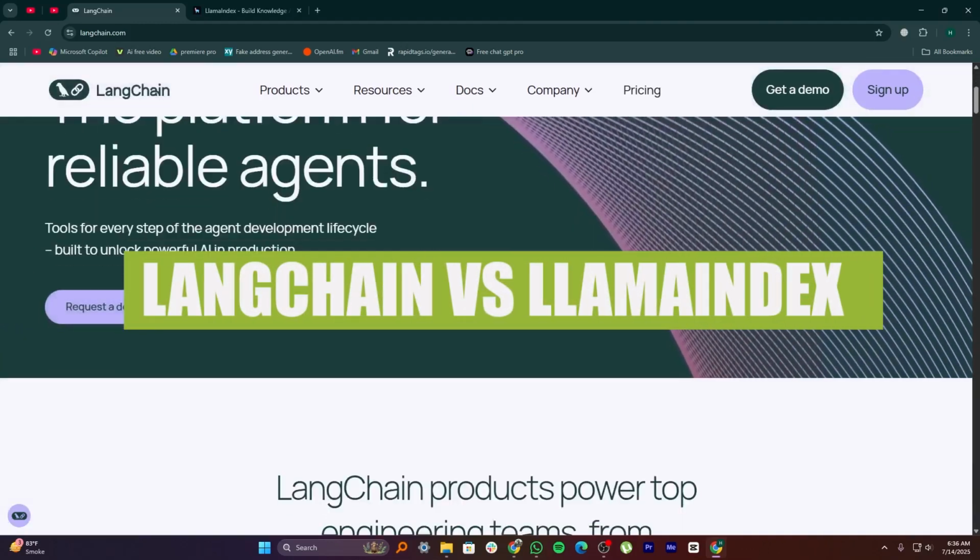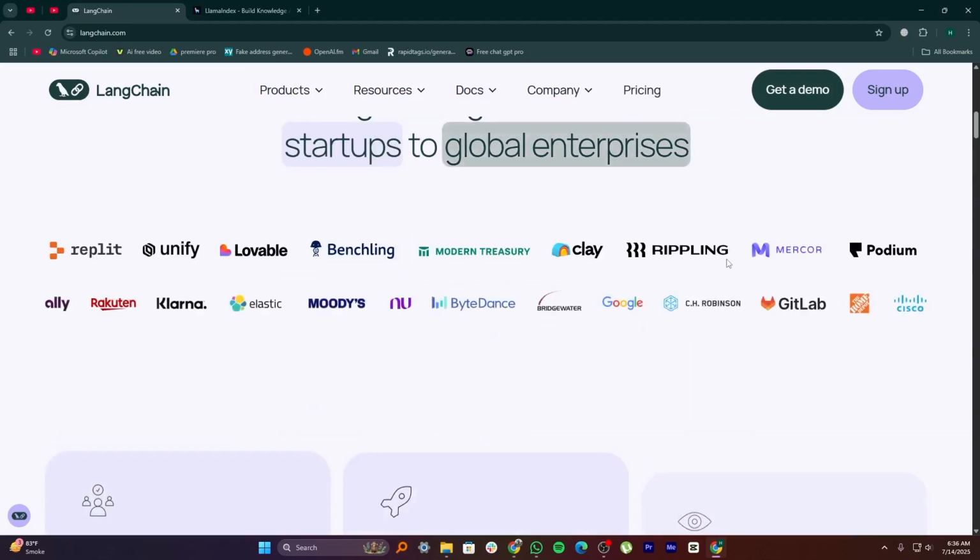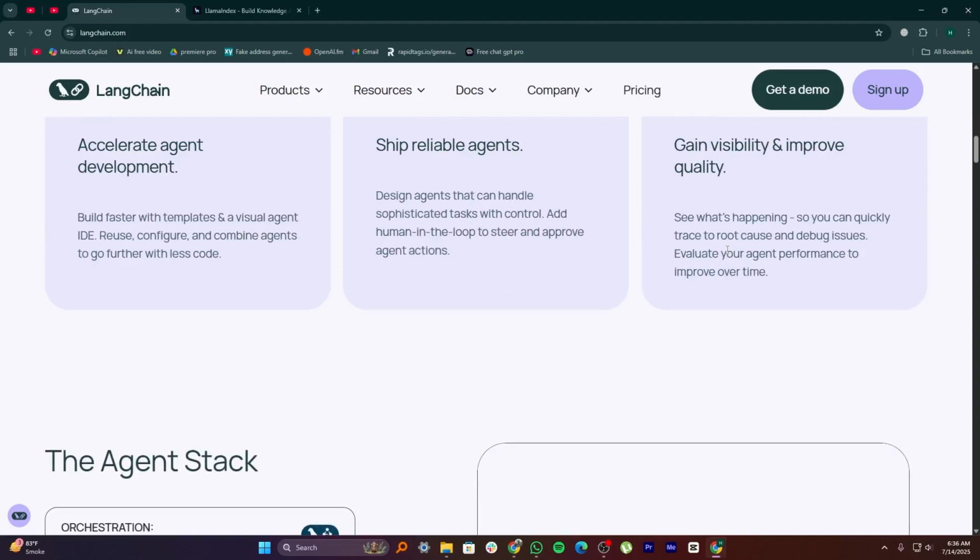In this video, I will compare LANGCHAIN and LLAMAINDEX. LANGCHAIN and LLAMAINDEX are both powerful frameworks for building LLM, large language model applications.